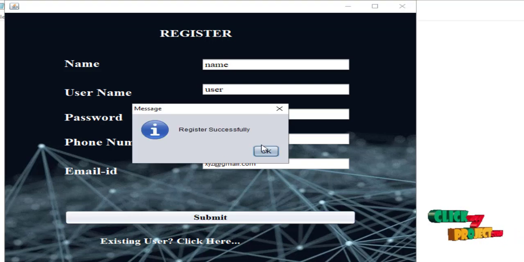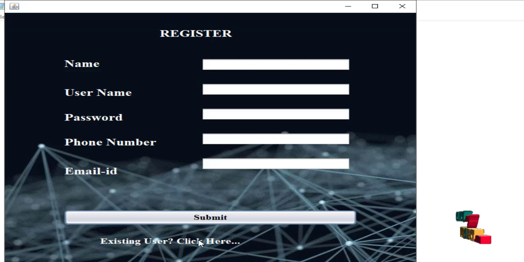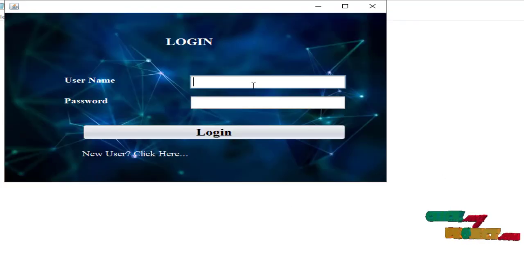Registered successfully. Then we go to the login part. Now we give the username as user and password as pass.